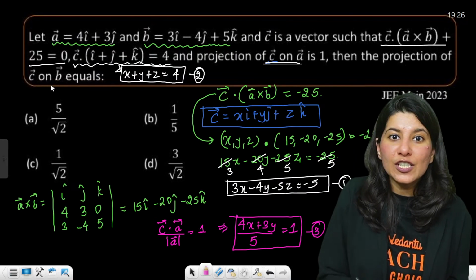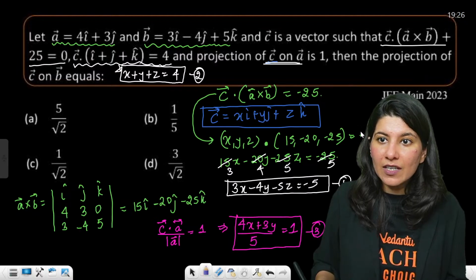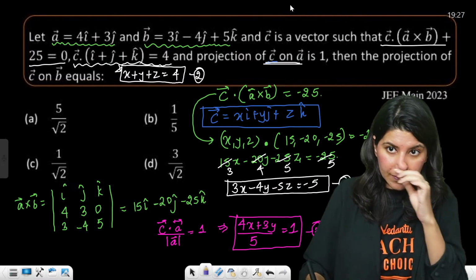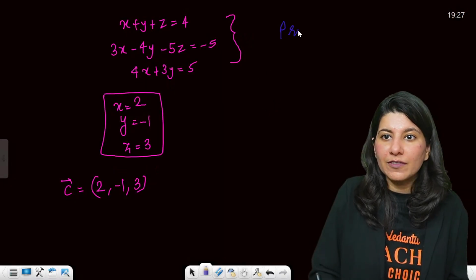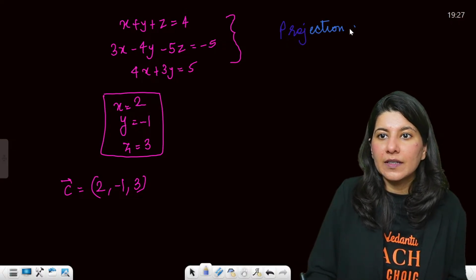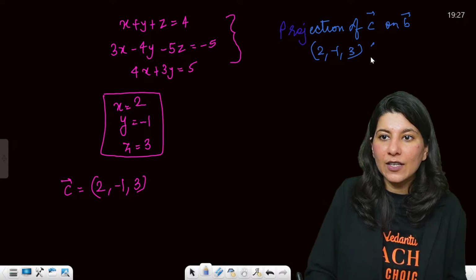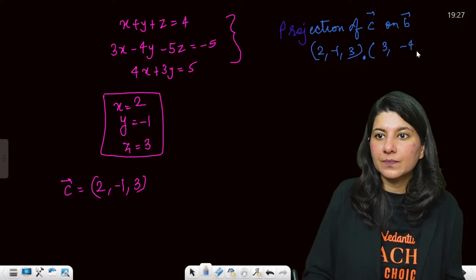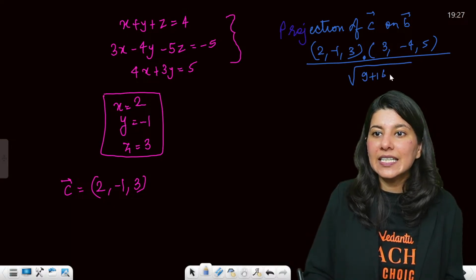What are they asking? Projection of C vector on B vector. Finally, we are here to calculate. So, C vector is 2, minus 1, 3. Projection of C on B will be 2, minus 1, 3 dot your B vector, which is 3, minus 4, 5, upon square root of 9 plus 16 plus 25.